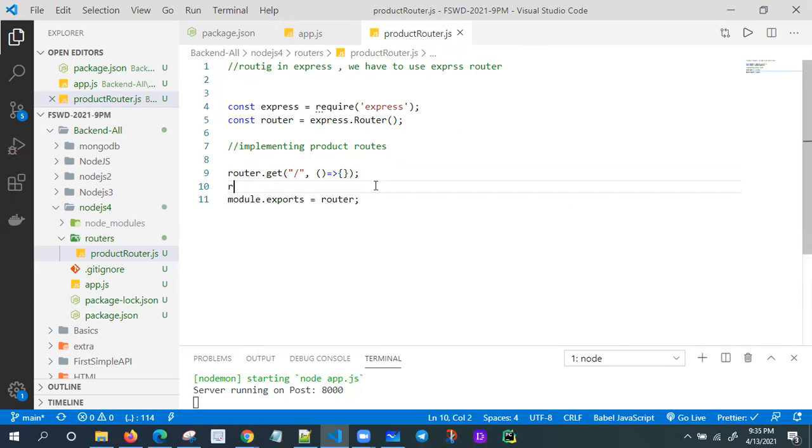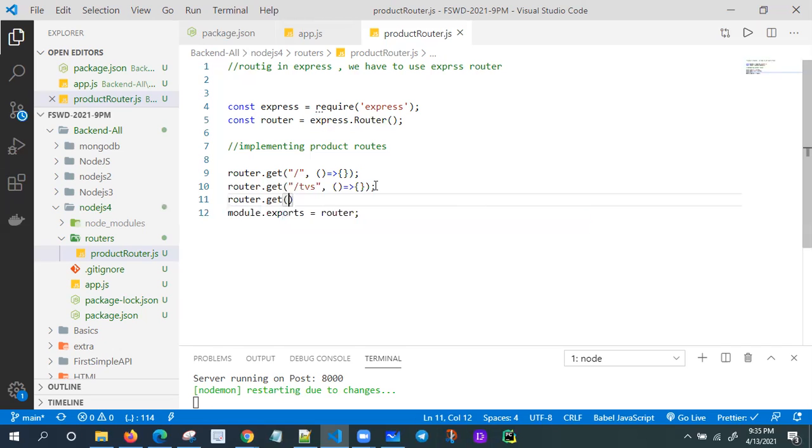If anyone is going to get TVs, one route for TVs and one route for laptops. Like this I'm implementing. router.get, this is laptops, and I'm passing one callback function as an argument.